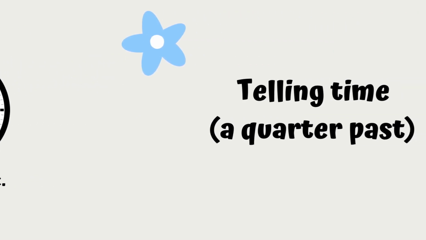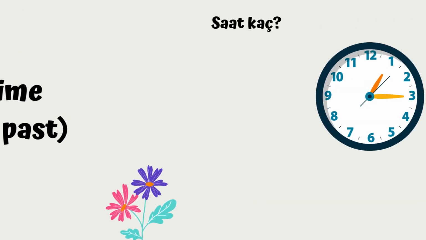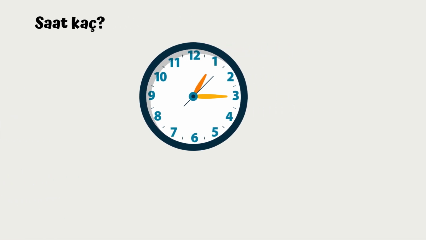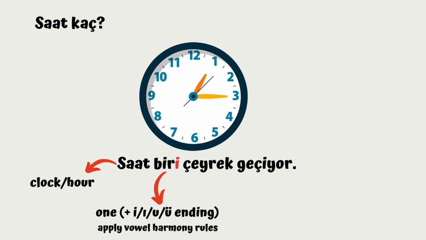Let's take a look at more difficult ones. A quarter past. So saat kaç? What time is it? It is 1:15. Is that correct? So this is how we say it in Turkish. Saat 1'i çeyrek geçiyor. So if we analyze this sentence, saat is clock, hour. 1 is 1. And as you see, we put an ending there, e in this case.